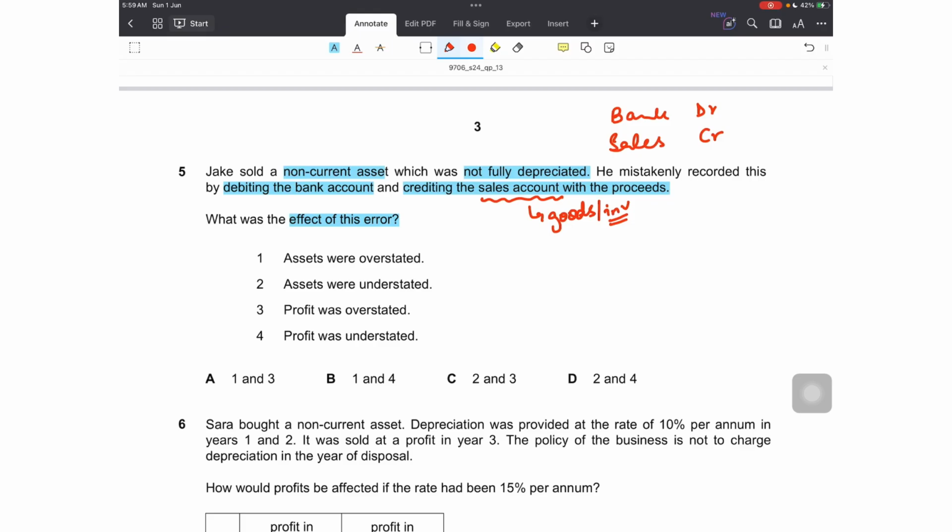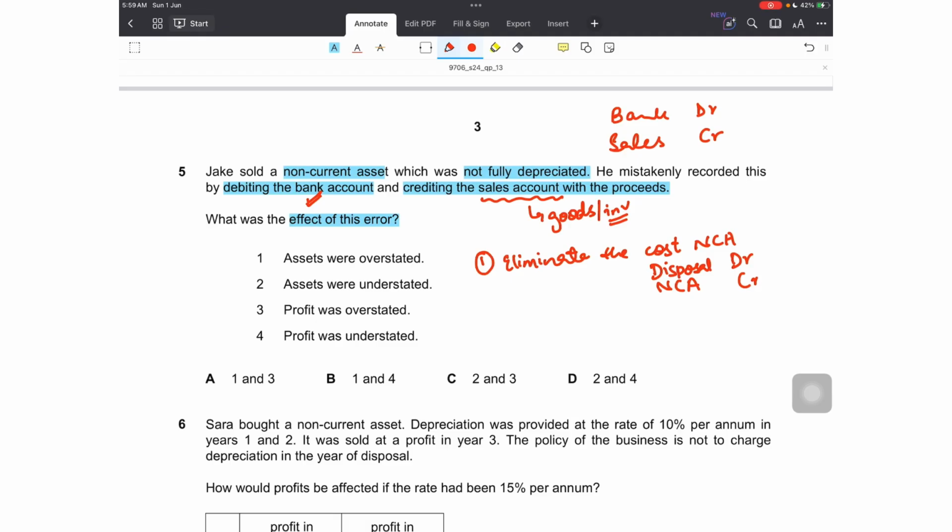And by debiting bank, he did the right thing. He should have debited bank account with the disposal proceeds, but not credited the sales account. So what he didn't do? He did not eliminate the cost of non-current asset from the cost account. He should have credited non-current asset account to eliminate the cost, and he should have debited the disposal of non-current asset account. He did not do that. So he hasn't eliminated the cost of the non-current asset from the non-current asset account.